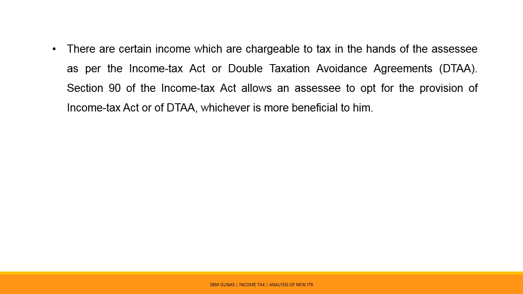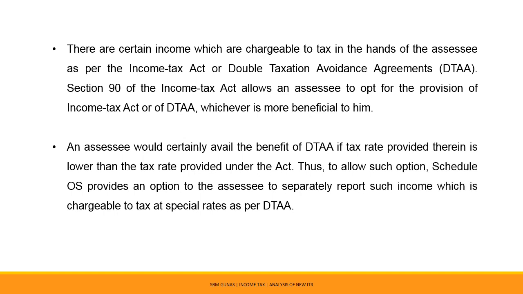Section 90 of the Income Tax Act allows an SSE to opt for the provisions of the Income Tax Act or of DTAA, whichever is more beneficial to him. Therefore, an SSE would certainly avail the benefit of DTAA if the tax rate provided therein is lower than the tax rate provided under the Act. Thus, to allow such option, Schedule OS provides an option to the SSE to separately report such income which is chargeable to tax at special rates as per double taxation avoidance agreement.